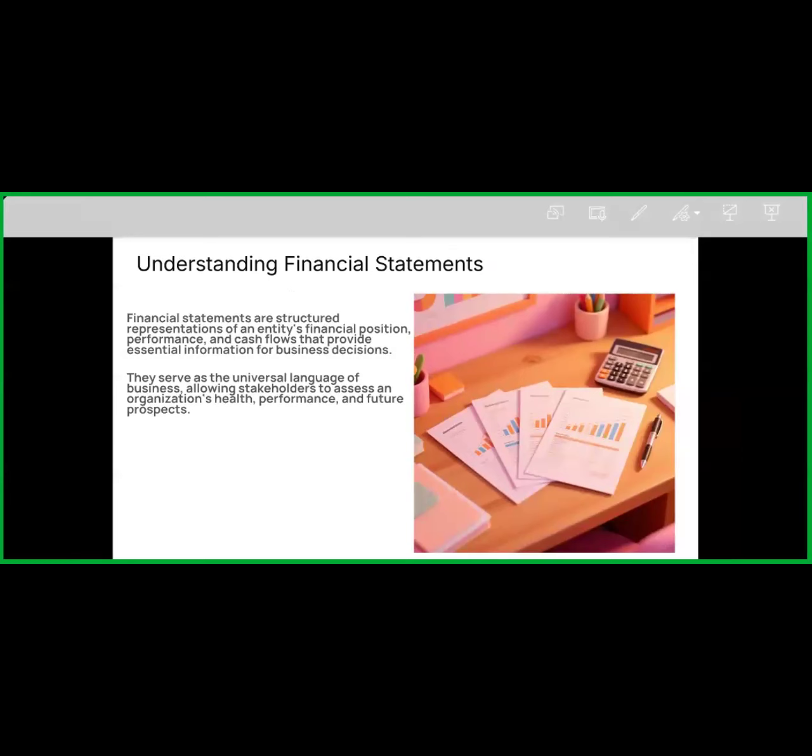Financial statements are the structured representation of the financial data. We extract the data from the accounting and make the financial statements. In bookkeeping, we make an entry of every financial transaction, what we are paying, what we are receiving, at the exit level and at the in level.